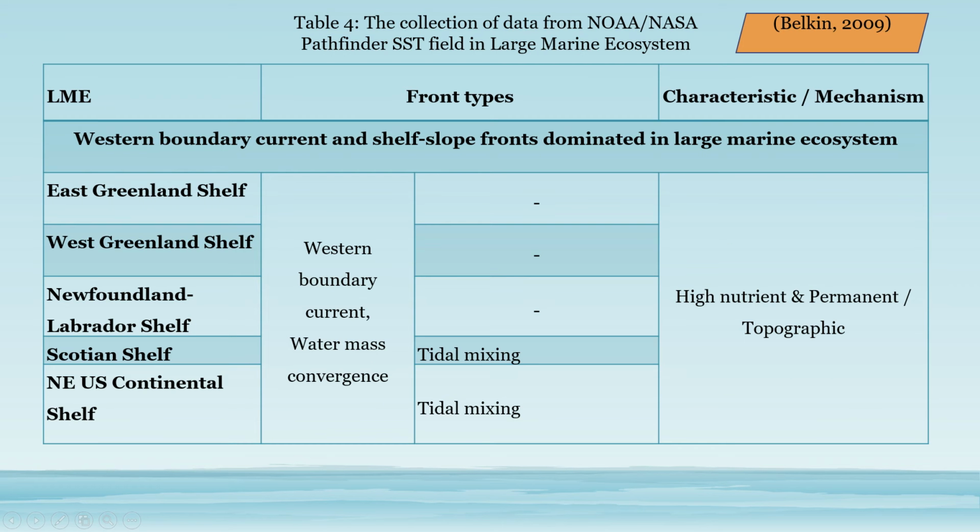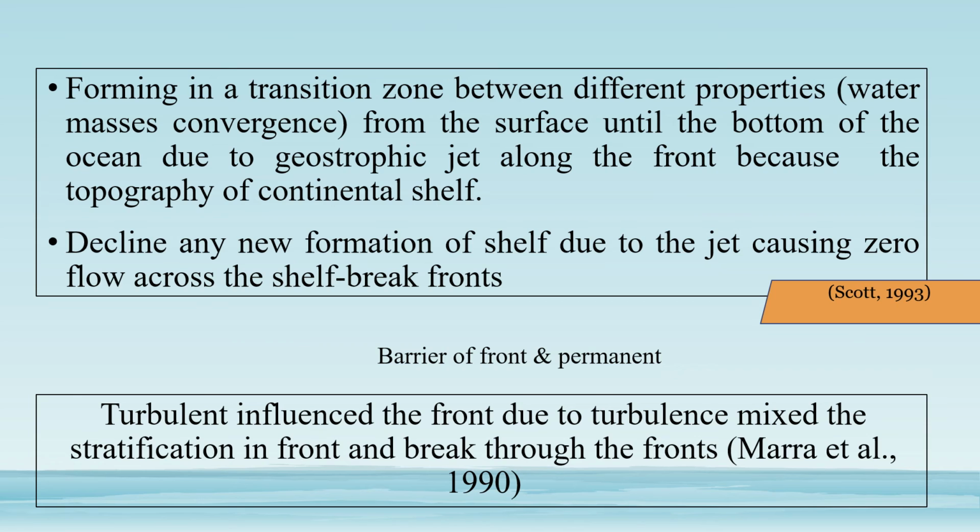The last table is boundary current and shelf slope fronts dominated in large marine ecosystems. The shelf break front forms in the transition zone between different water properties, and some of the fronts are permanent due to the topography of the shelf, like the continental slope at the Mid-Atlantic Bight. And the shelf break front is completely a barrier, meaning that the front is formed from the surface to the bottom of the ocean due to the geostrophic jet along the front.